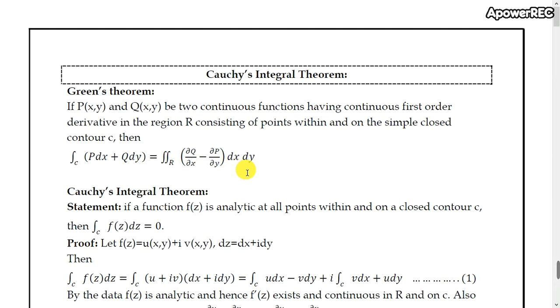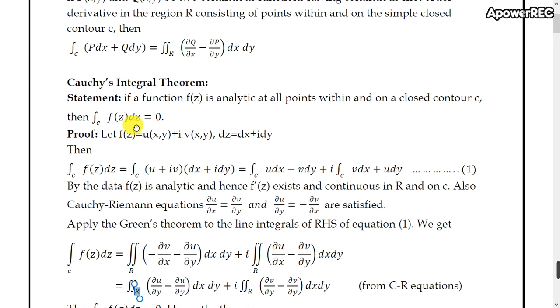Okay, now come to the statement of the Cauchy's integral theorem. If a function f of z is analytic at all points within and on a closed contour C, then integral over C f of z dz equals 0. If our function is analytic within the contour C and on the closed curve C, then that integral value over that closed curve C is always 0.